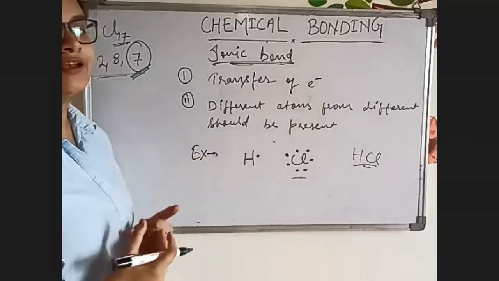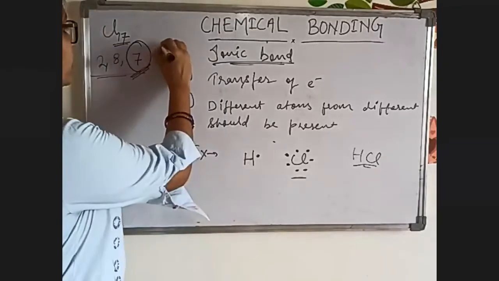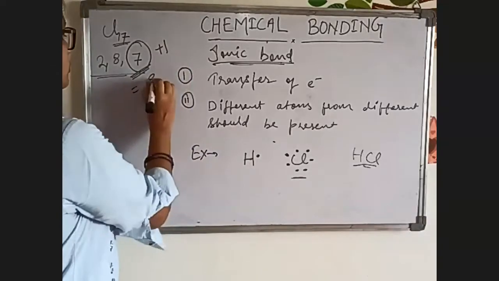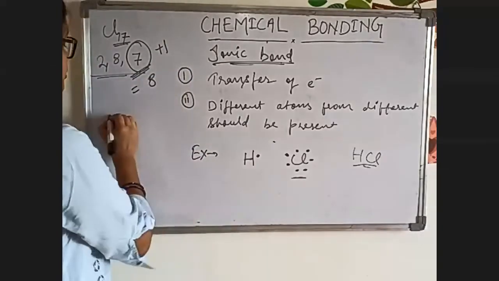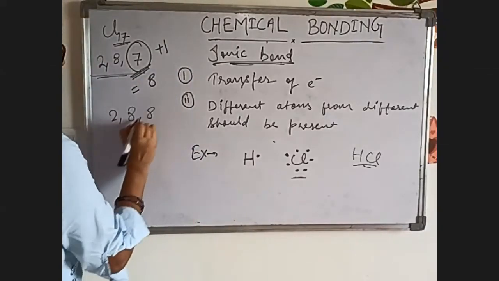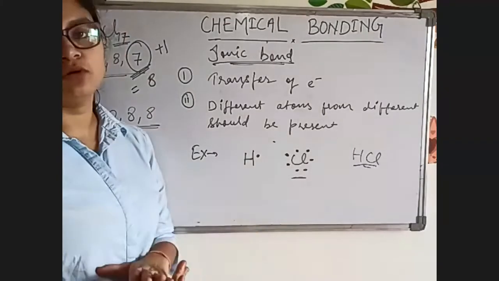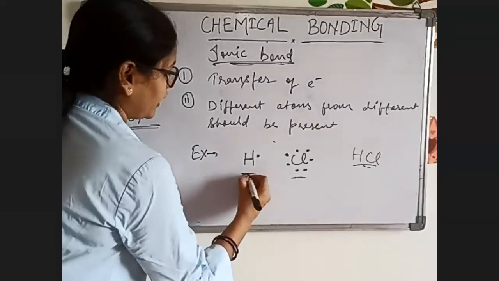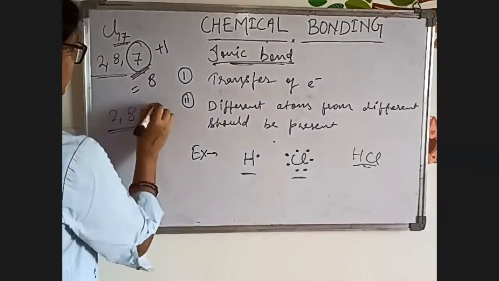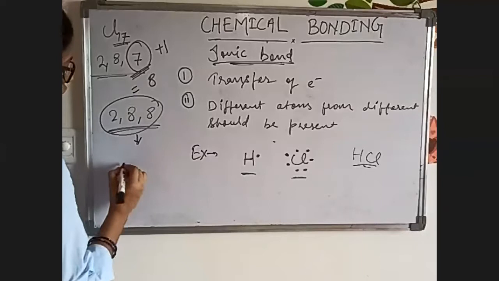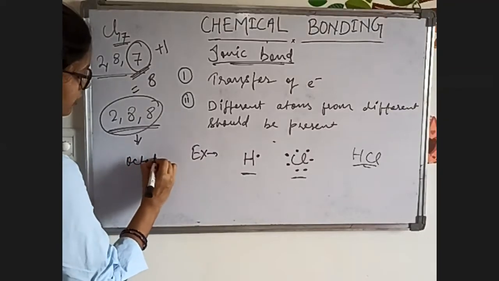Chlorine requires one more electron to be stable, meaning 2, 8, 8 will be the stable configuration for chlorine. This is known as octet.